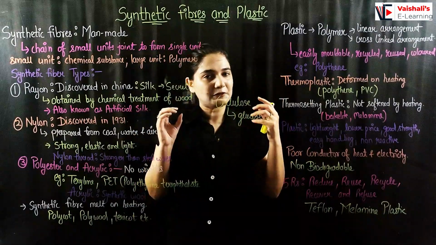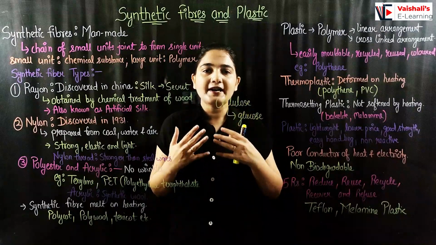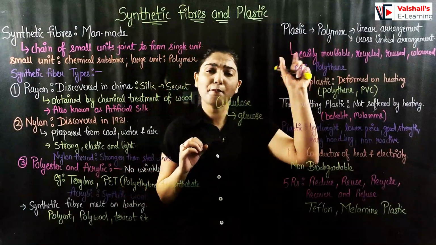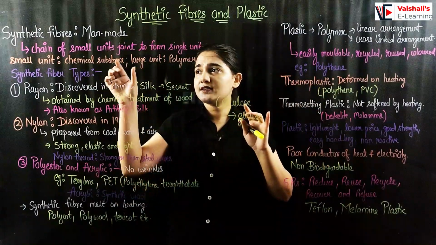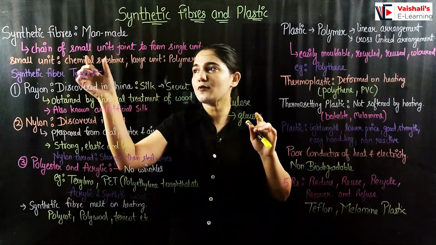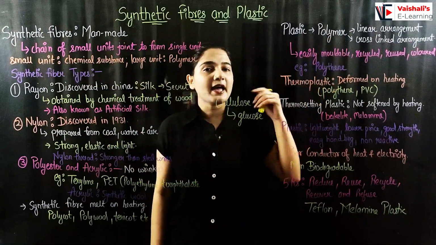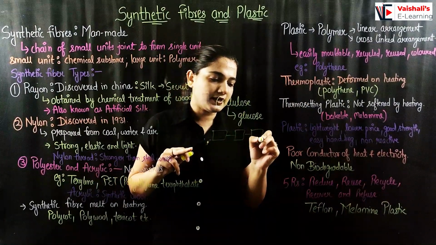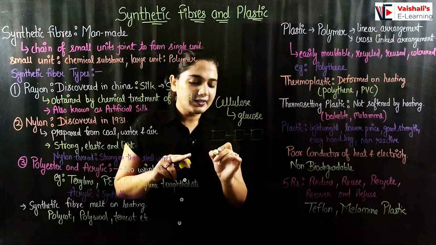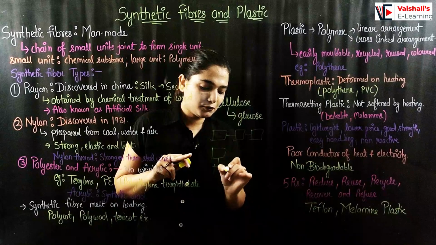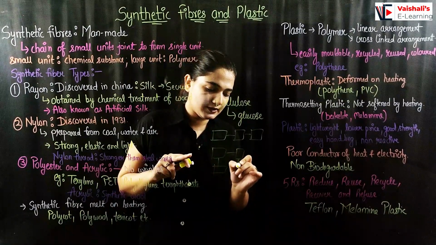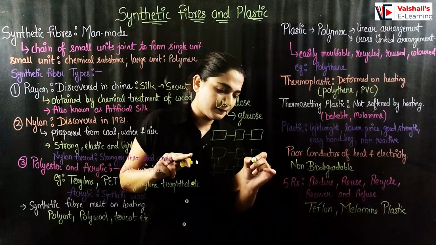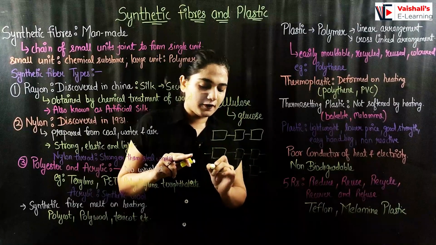So now coming to plastic, which is again a need of our daily lives, right? We are dependent upon plastic a lot. Plastic is again a polymer. Polymer, I hope you understood. It's a long chain which contains some smaller units, right? The polymer can be a linear arrangement, where the small units are arranged linearly, or we can have the cross-linked arrangement. In the cross-linked arrangement, we have the 2D arrangement, right? So this is the cross-linked arrangement that we have. I hope you understood the two types of arrangements that we have for plastic.